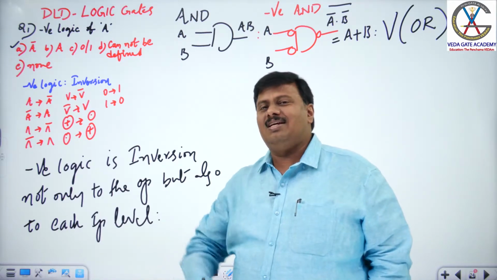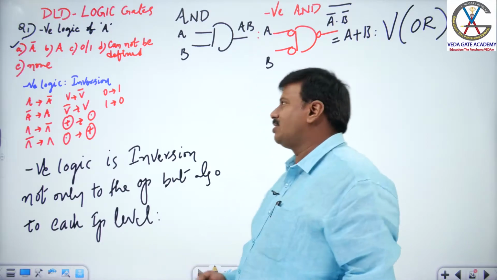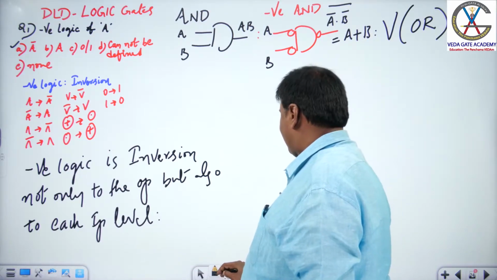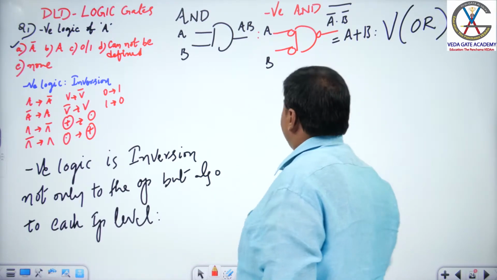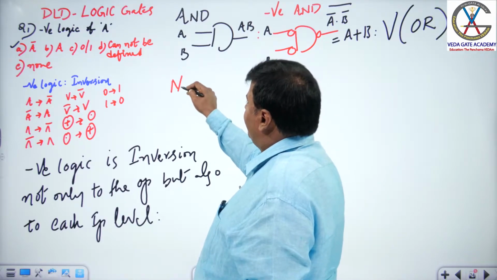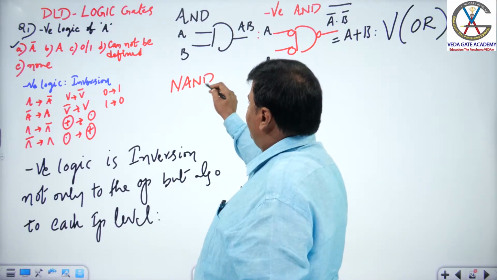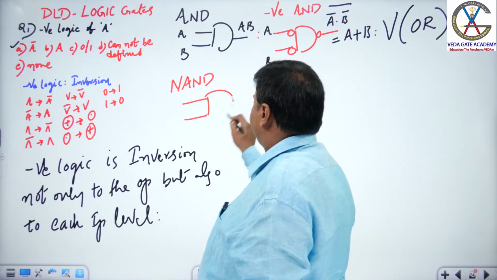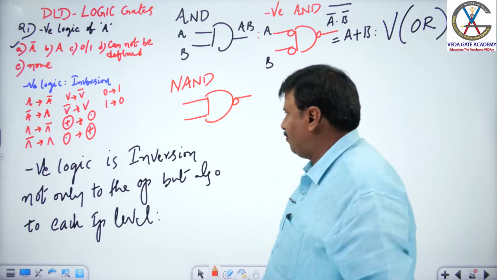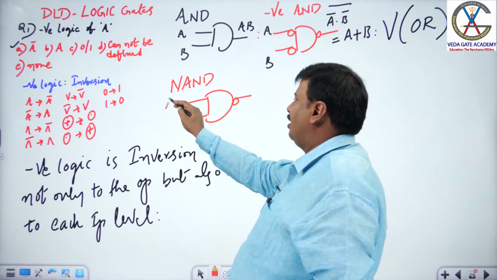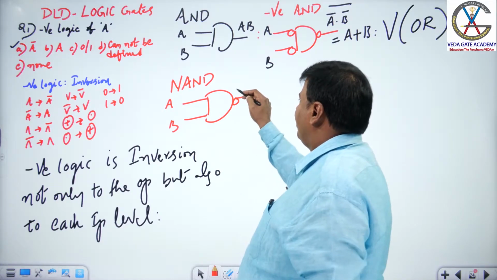Similarly, let us see how the NAND negative logic reacts. And here is the NAND gate, as you all know well, with inputs A, B and output AB bar. Now, let us apply negative NAND.